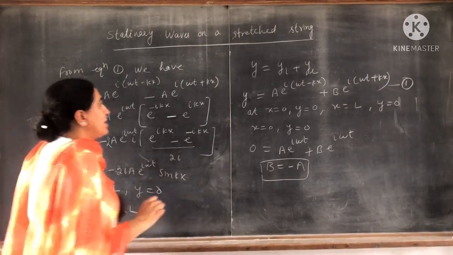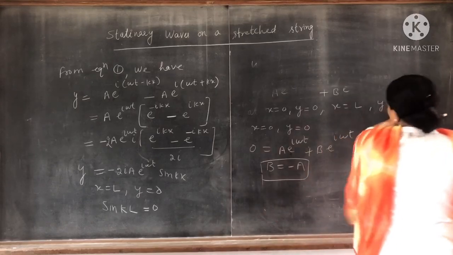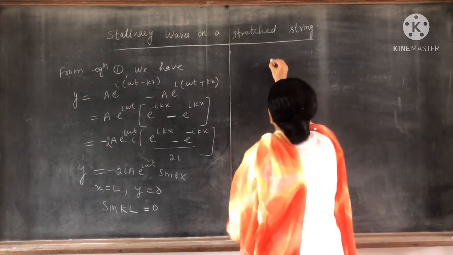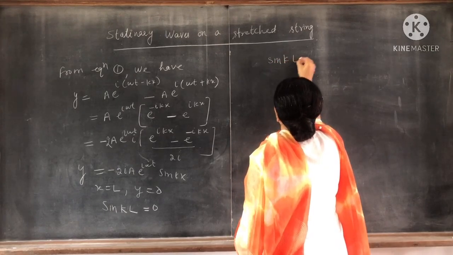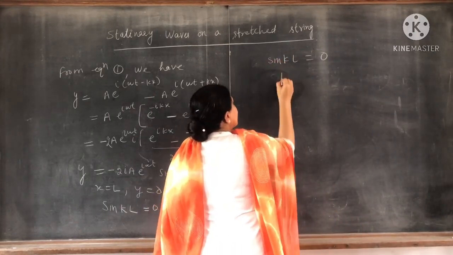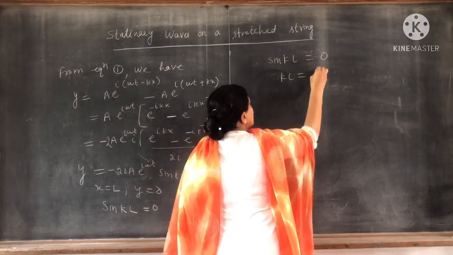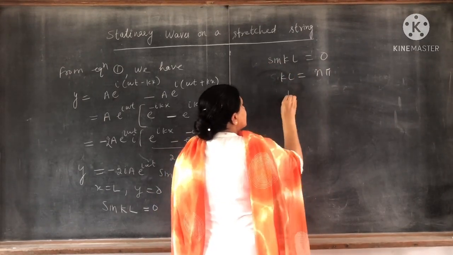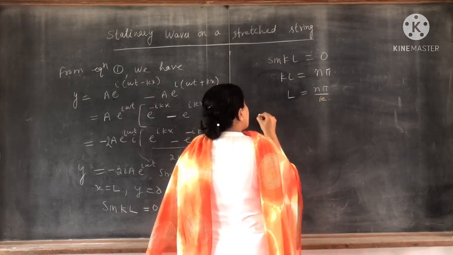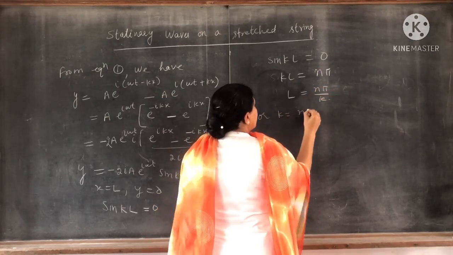Very important concept: sine kL is equal to 0. Clear? Or kL is equal to n pi, since sine is 0, so we can write n pi. From this, L is equal to n pi by k, or k is equal to n pi by L.